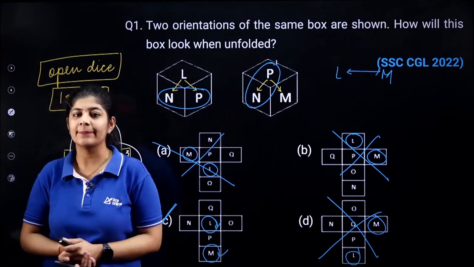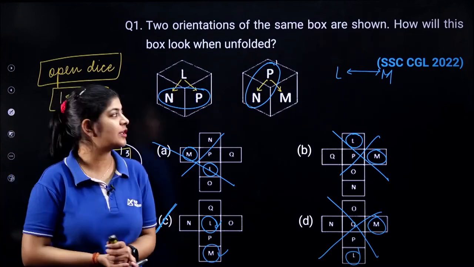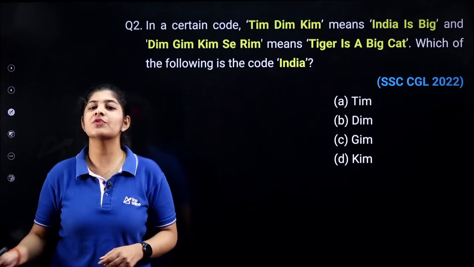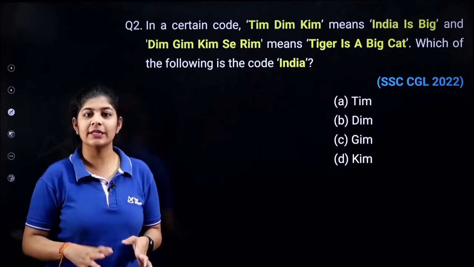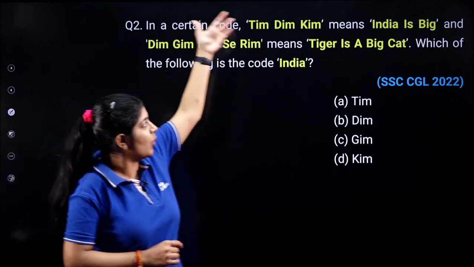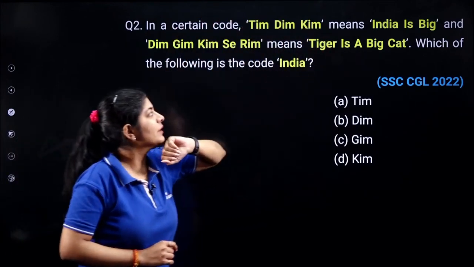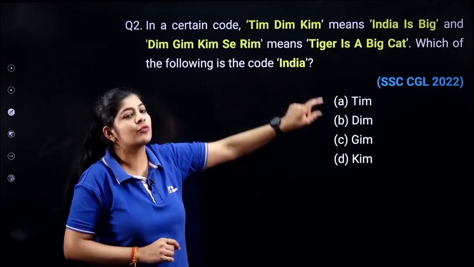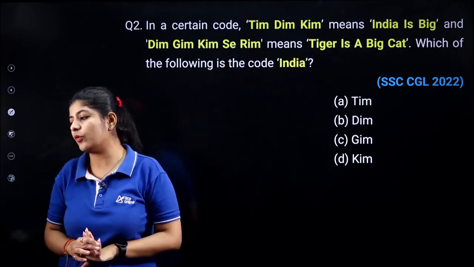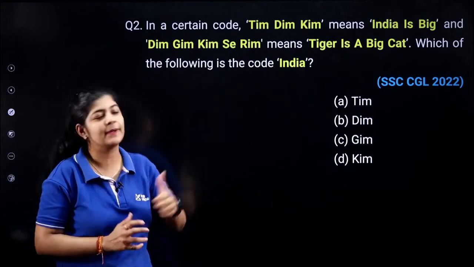Option number C. Now let's move towards the next question and let's see what is the next question and how we are going to deal with it. So the next question is from the concept of coding, decoding. Here you are having few codes, and for what they are coded, it is also given in this question. Now what you have to do, you have to determine the code for India. Very good, Bhargav. Now just try to find out the answer for this particular question.